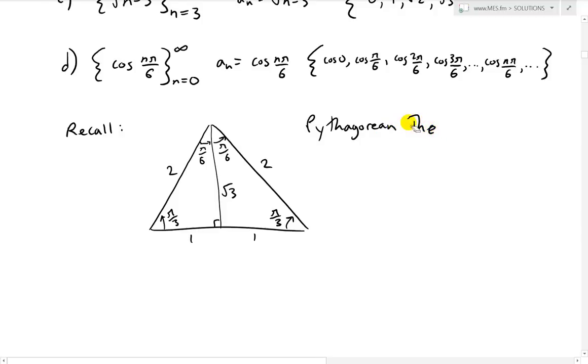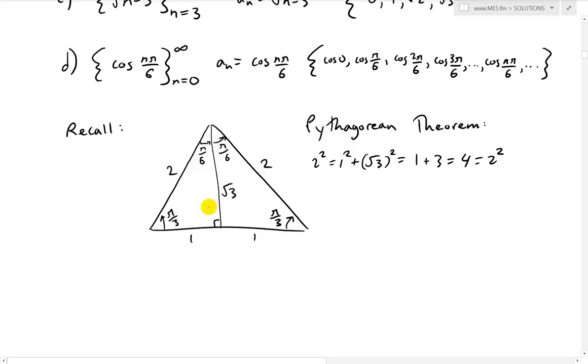Let me just write this better. What we should have is the square root of this side, 1 squared, plus this side squared, of a right angle triangle, has to equal 1 plus square root 3 squared. It's going to be 3. This equals 4. In other words, this equals 2 squared. So this is 2 squared. That's the hypotenuse squared equals the sum of the sides squared.